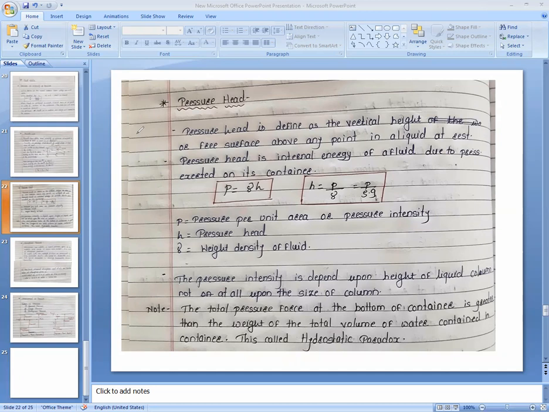Then we were discussing the pressure head. The pressure head is a concept which simplifies the concept of total pressure.